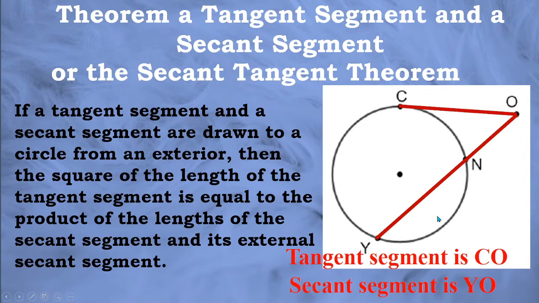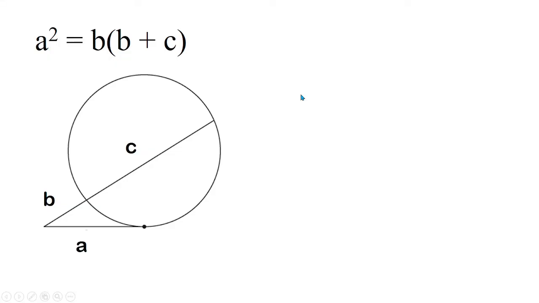So how do we solve for this one? Okay. So this time we use the formula or the equation a squared is equal to b times (b plus c). Yan. Where a is for the tangent segment, and b and c are for the secant segments. Yan. So, bawal malito ha.